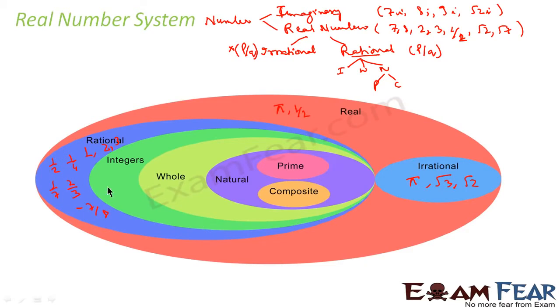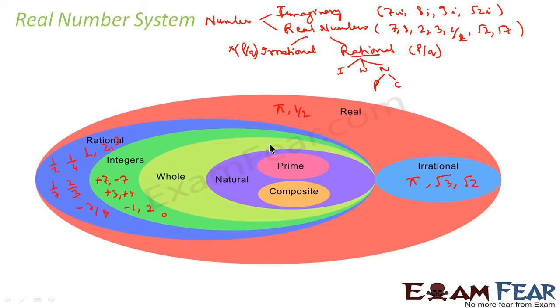In rational numbers, you have integers, because integers are a part of rational numbers. When you talk about integers, you talk about only plus minus 1, plus minus 2, plus minus 3, like that. That is, the denominator is always 1. For example, I am talking about plus 7, minus 7, plus 3, plus 4, minus 1, 2, 0.